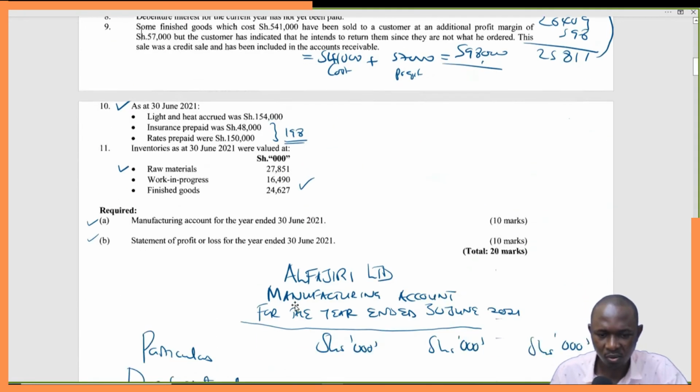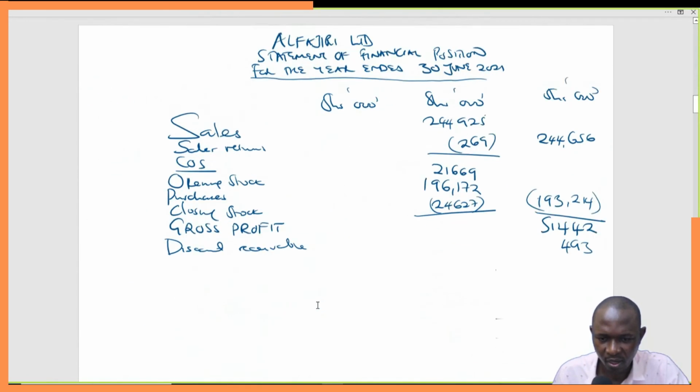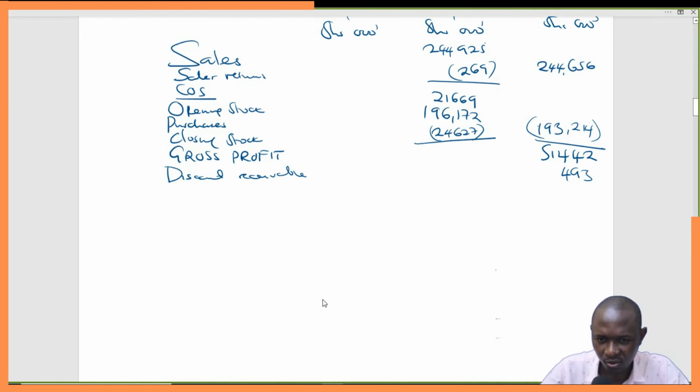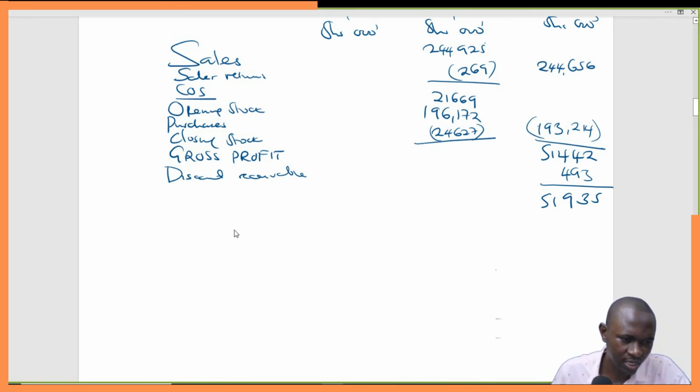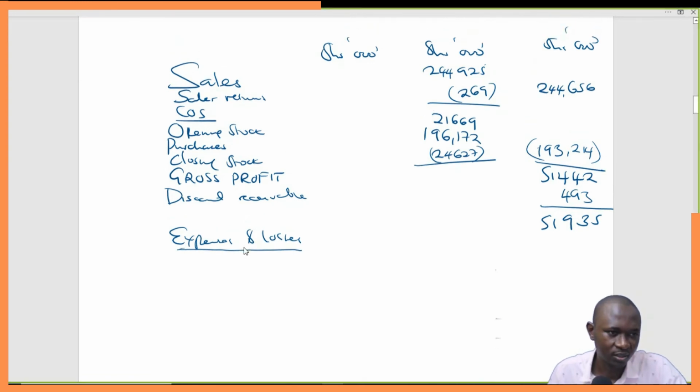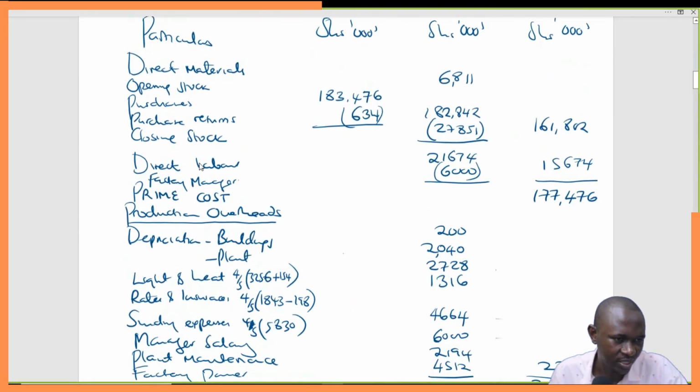So since it's the only one, we'll come back here and add again, get the total. This will give us 51,935. Okay, so let's come back here to expenses and losses. Okay, this is the last part. Once we are done with this, we'll be done with the whole question.